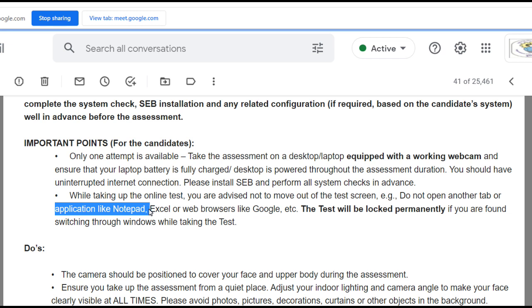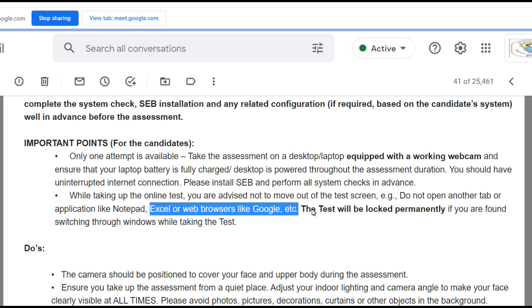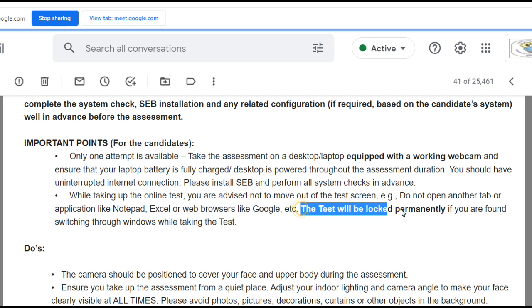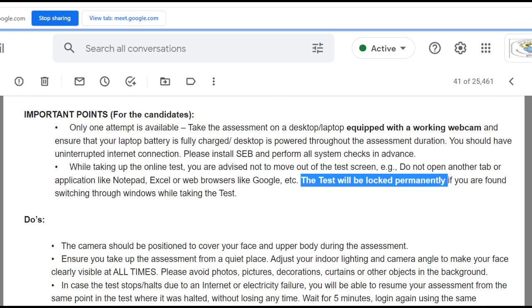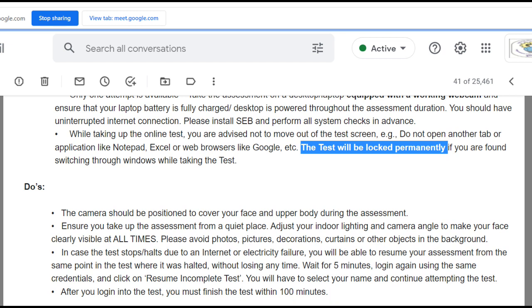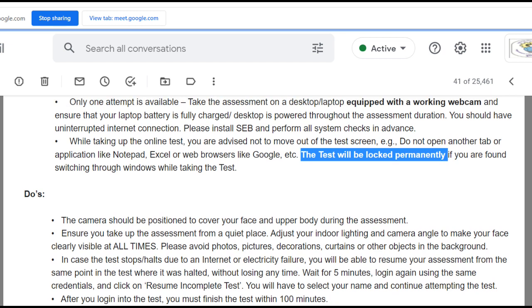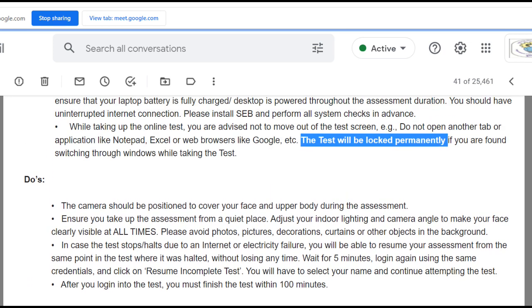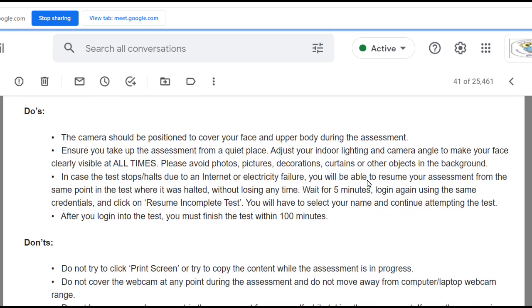Even applications like Notepad are not allowed. Okay? Excel or a web browser like Google, etc. All these are forbidden. What will happen? The test will be locked permanently if you are found switching through the windows while taking the test. So while taking a test through Safe Exam Browser, you stick to the same page or same window and just use your keyboard or mouse to give the answers. Now, what are the do's? What you should be doing and what you should not be doing.